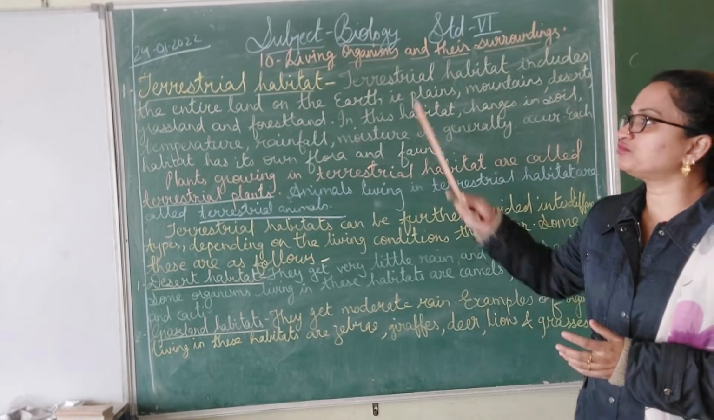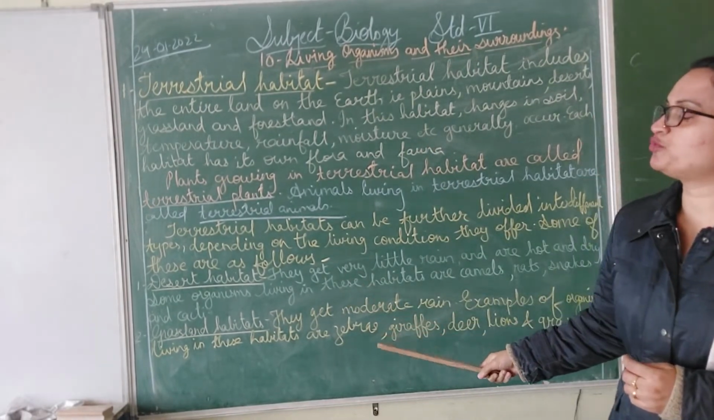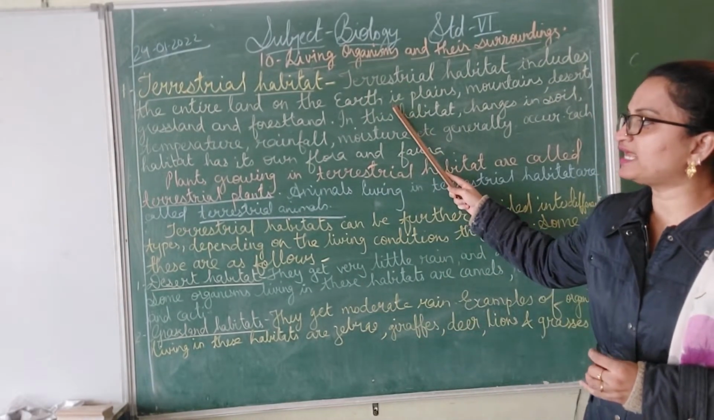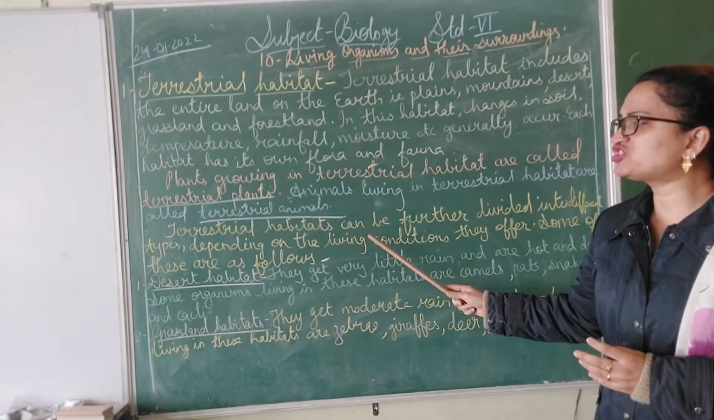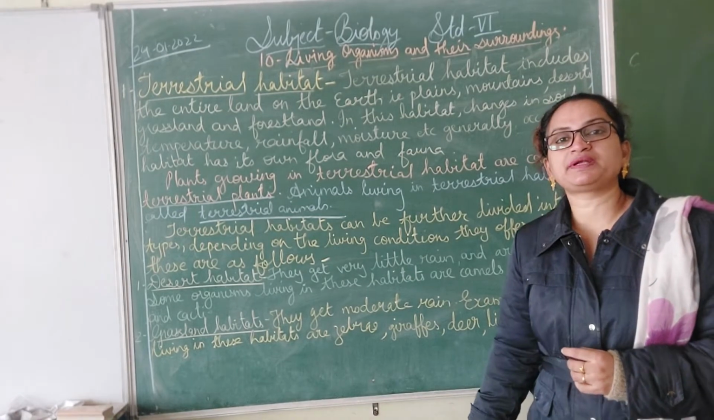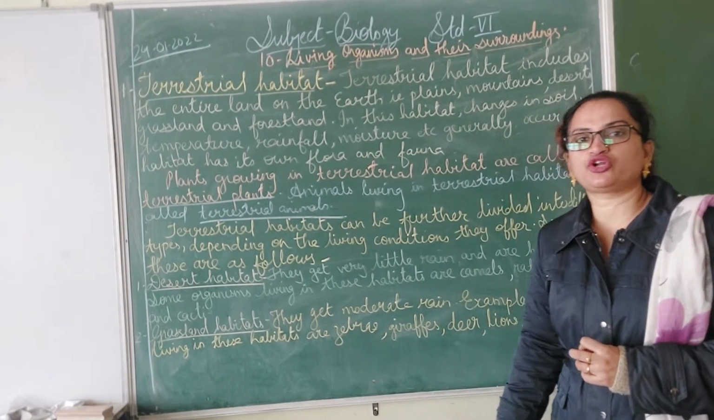Now, from this part, what type of questions would be asked? What is a terrestrial habitat? What are terrestrial plants and animals? And which are the different kinds of terrestrial habitats with examples? Take a screenshot, children.